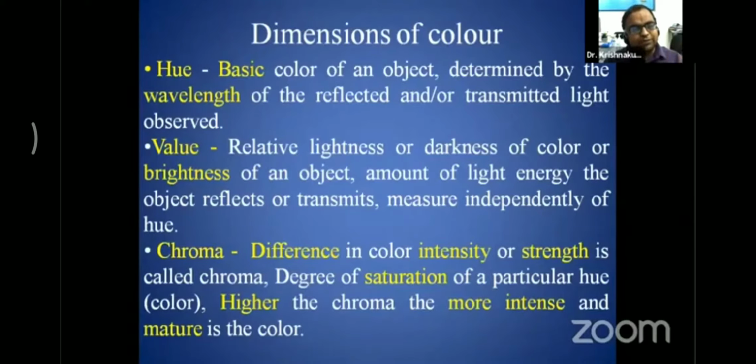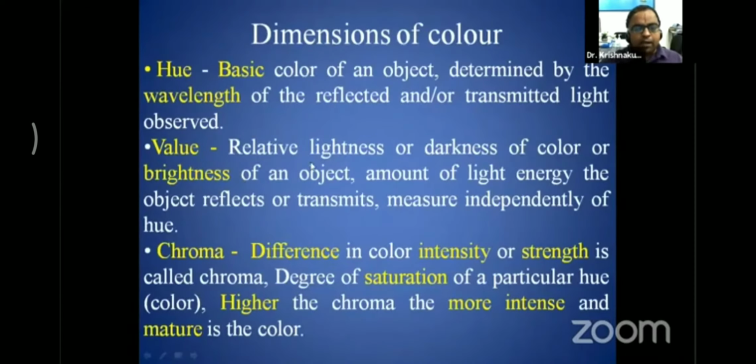What is hue? Hue is the basic color of that particular object, determined by the wavelength of the reflected or transmitted light observed. The basic color is either yellow, green, or red. By different bits of variation, we are supposed to know the hue of that particular prosthesis or the oral cavity teeth, so that the hue can be matched with the shade guide, and that should be conveyed to the laboratory for proper fabrication of the prosthesis.